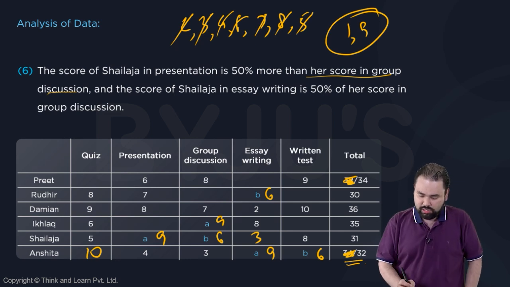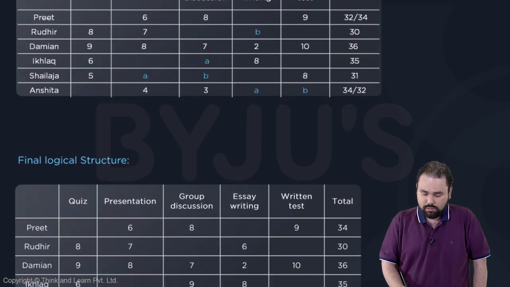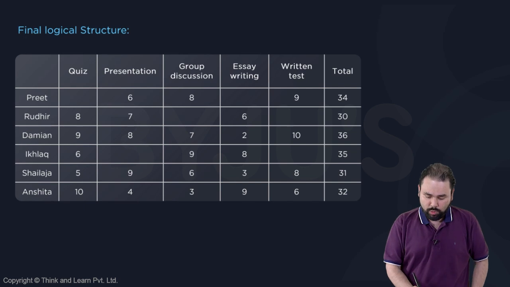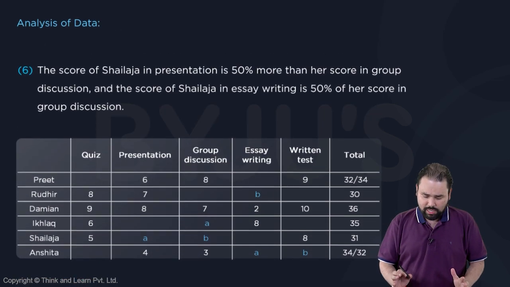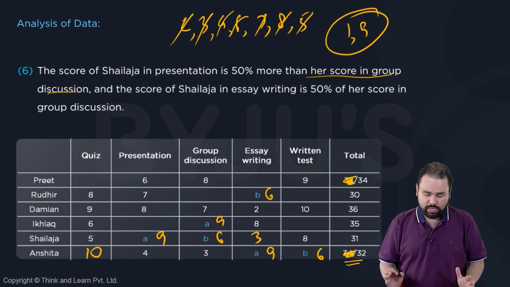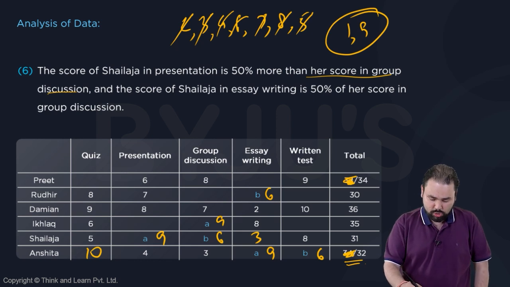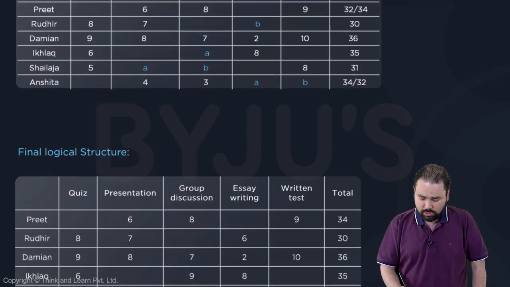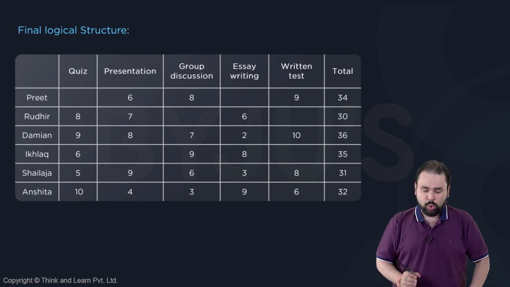I will just carry forward this table to the next slide. This is exactly what we go ahead and use, so you can cross check. If you see, in quiz one person is not there, in presentation one person is not there, in GD one person is not there, in essay writing one person is not there, in written test 2 people are not there, whose value I don't know. But the total I know for everybody. This table I'm going to go ahead and use.